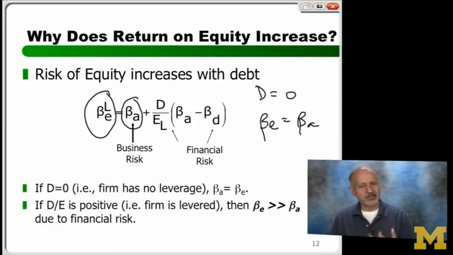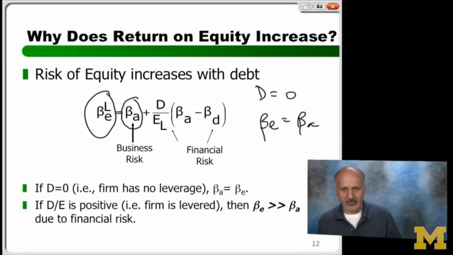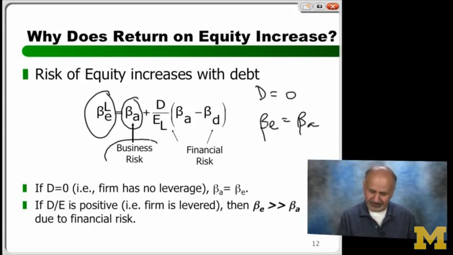Right now it's a little bit intense on formulas and so on, but I'll shift gears in a second. But now that you know finance, you've got to be able to deal with both formulas and graphs and examples. So right now let me just focus on this formula a little bit. So what is beta asset? Look at the awesomeness of it. It's the risk of your business. Right? So think about this.